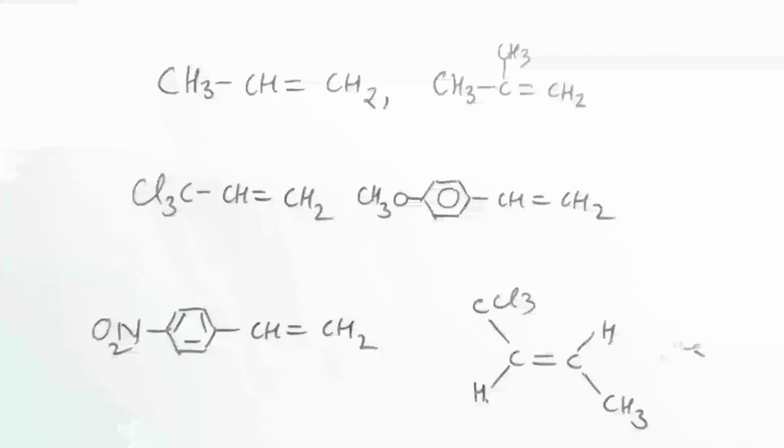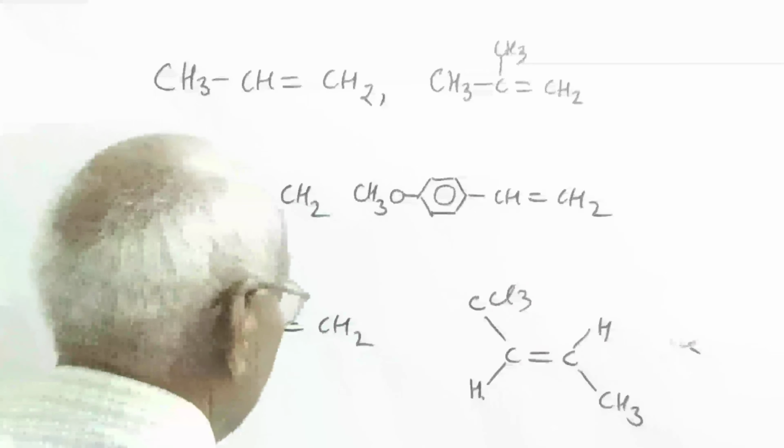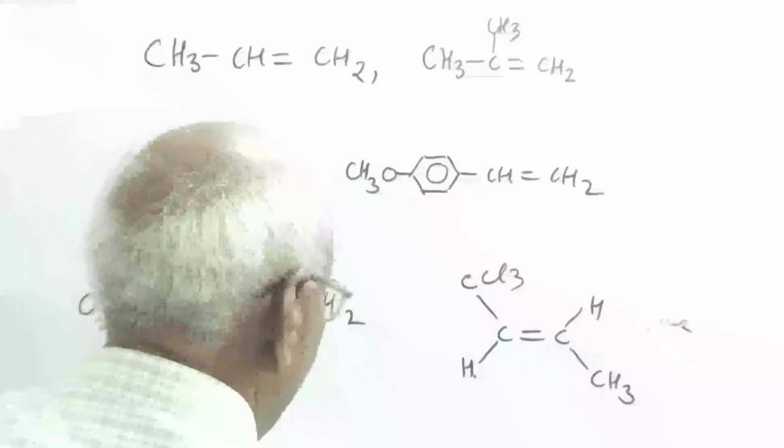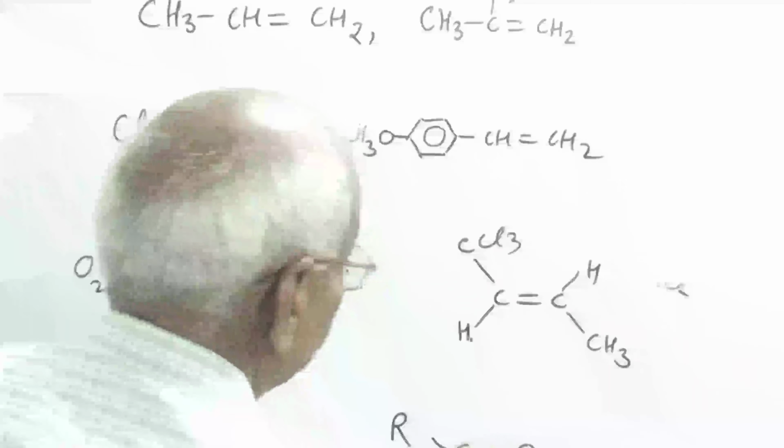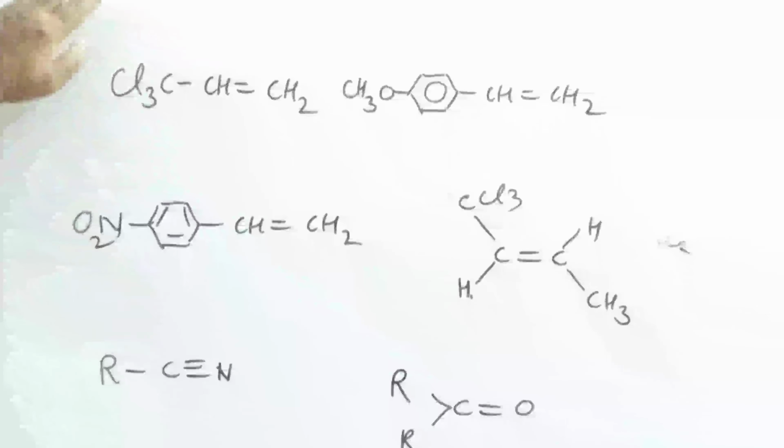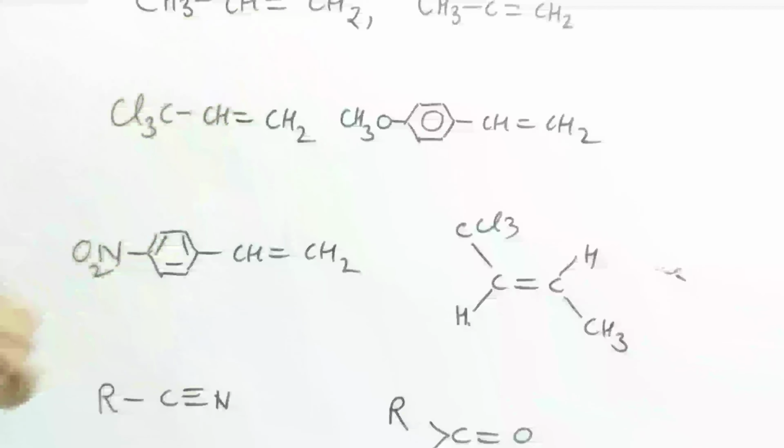These are the compounds. Cyanides also contain pi bond. Ketones, they also carry the pi bond. So these are the examples of compounds where pi bond persists.